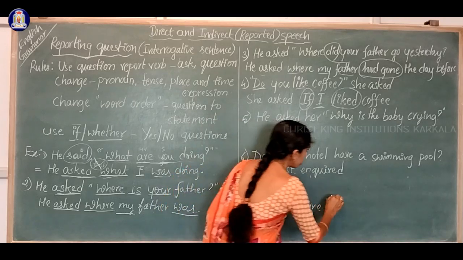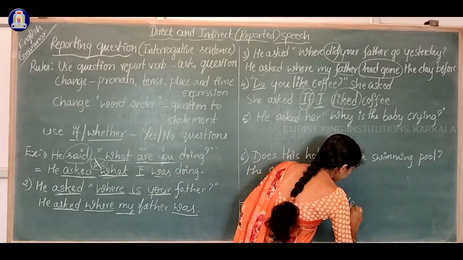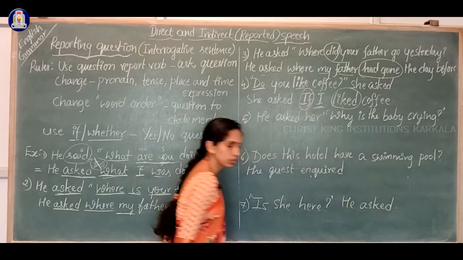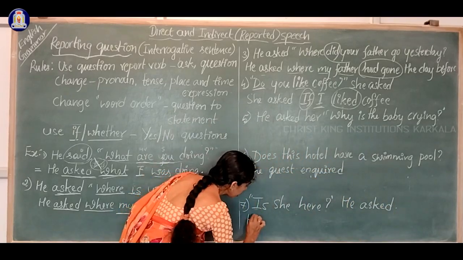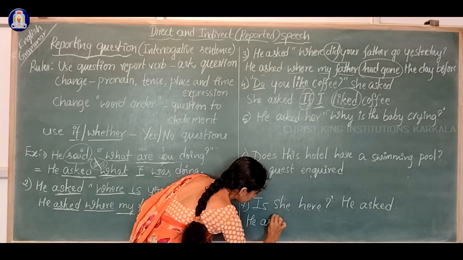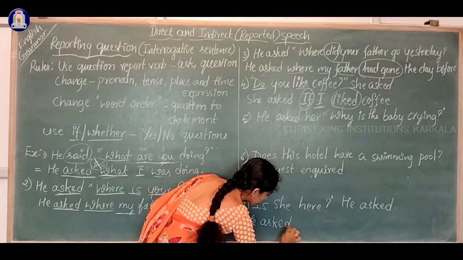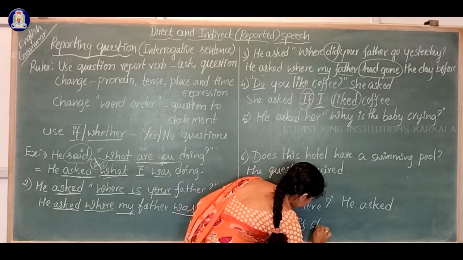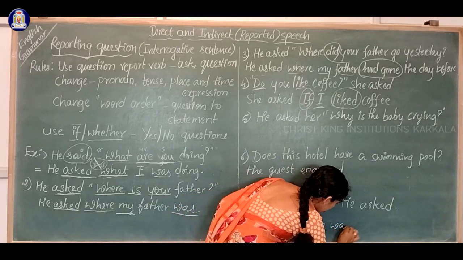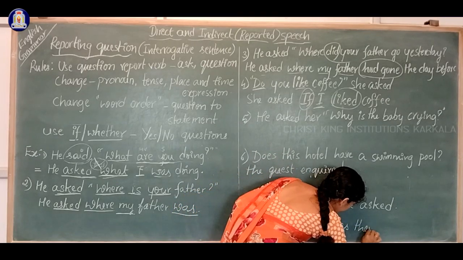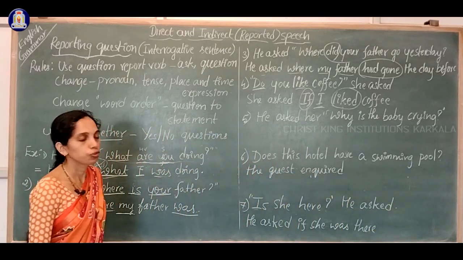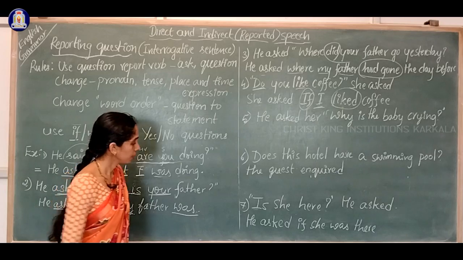Is she here? He asked. He asked if she was there.